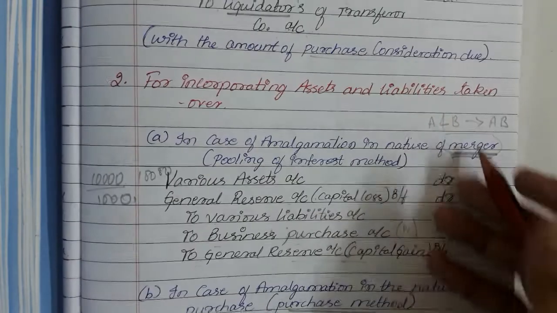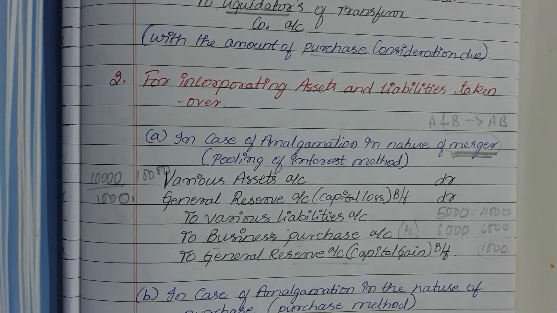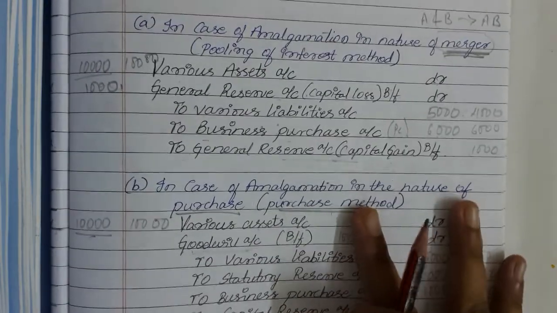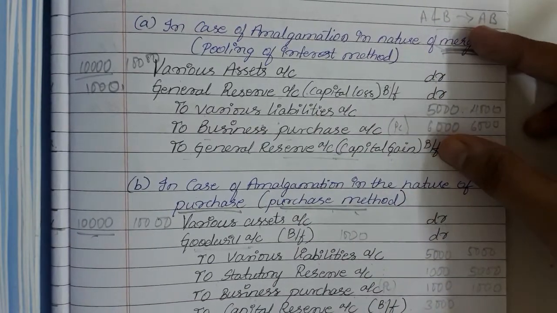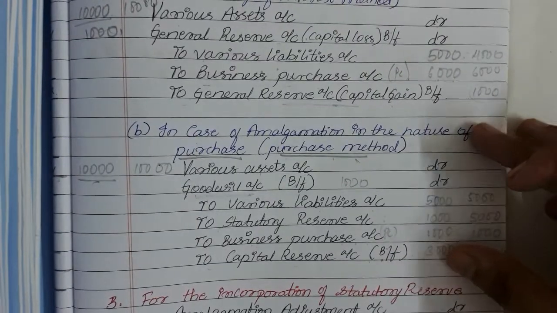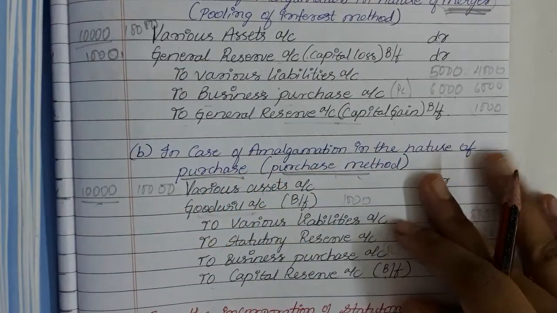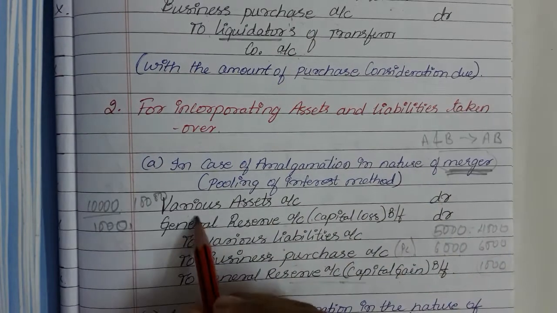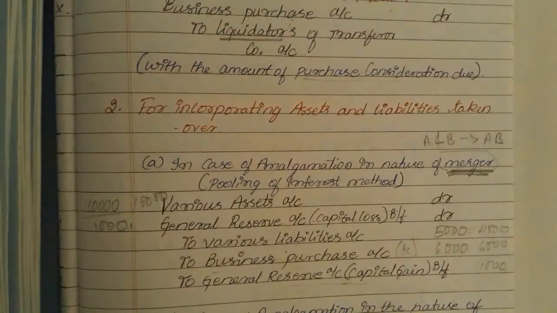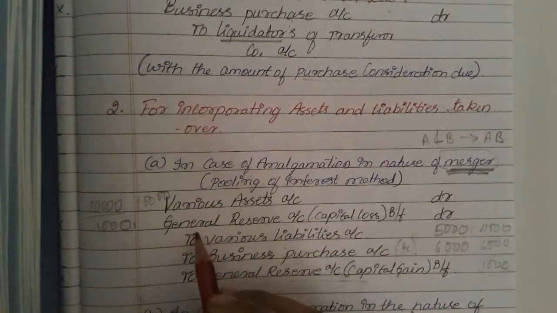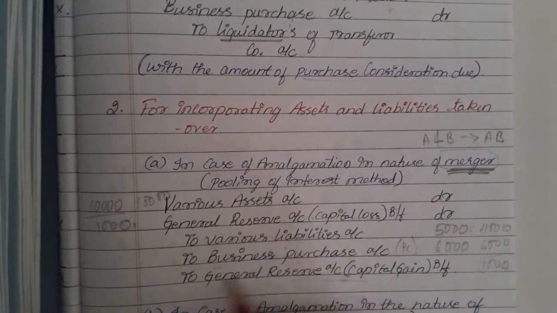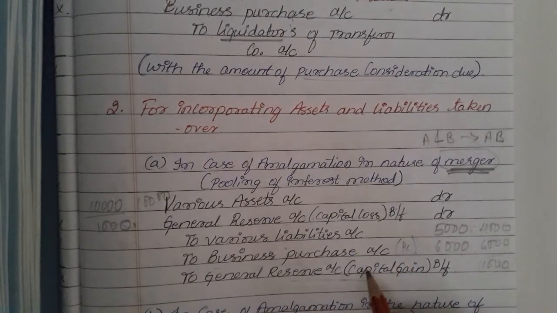Let's go on with the second entry, incorporating assets and liabilities, that is, taking over of assets and liabilities. These steps will be under two methods. The first is in the nature of merger, the second is in the nature of purchase. Till now we have not started with the nature of purchase; we will start only with the nature of merger. What is the entry for that? Various assets, whatever assets we are taking over, debit, to various liabilities account, to business purchase account, that is the purchase consideration, and to general reserve account.